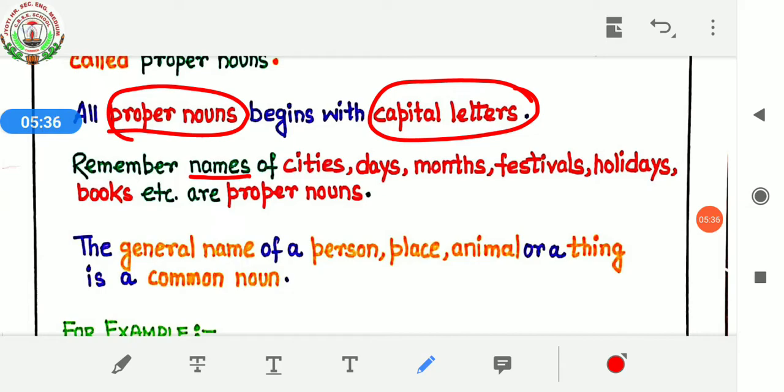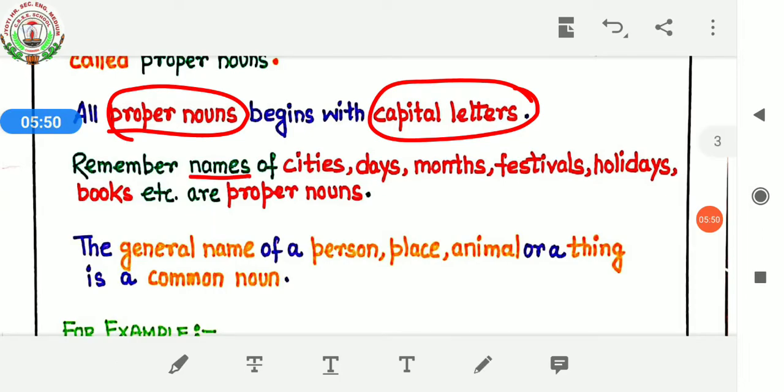These are all proper nouns, and the names of these proper nouns you have to start with capital letters. Then the general name of a person, place, animal or thing is a common noun.